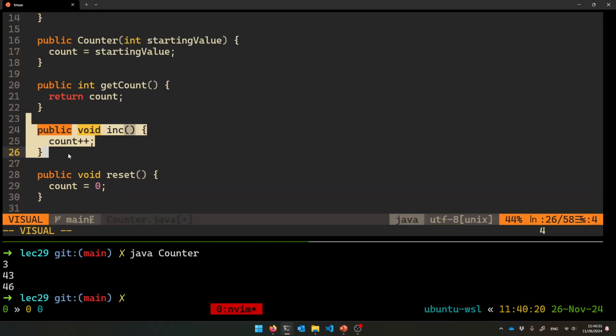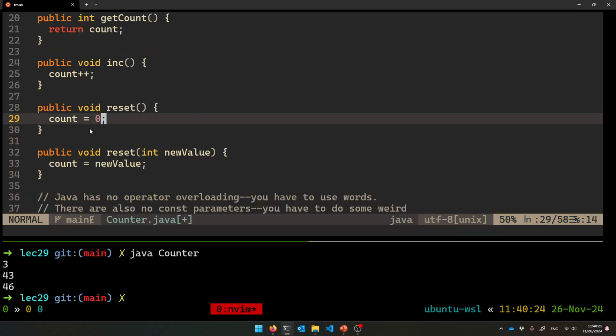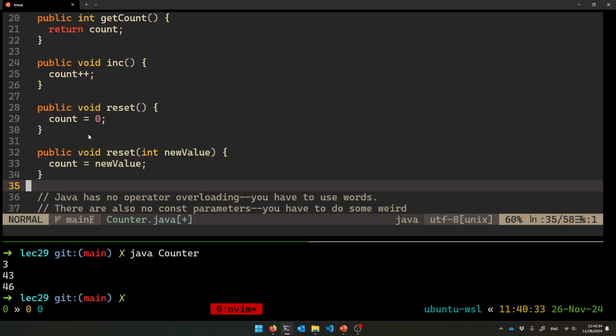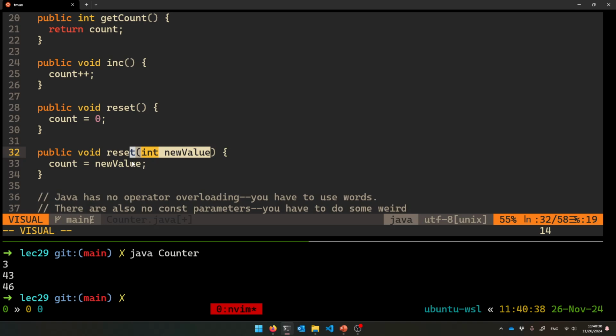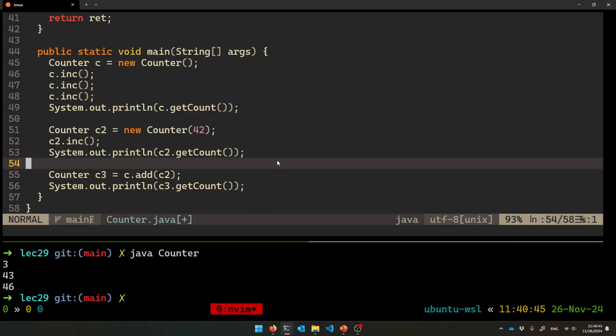Your inc method increments your count member variable. Reset will reset it back to 0. Again, you could have made this one with a default parameter, but you don't get that in Java. So reset to 0 without any arguments, or reset to some value that you pass if you do give an argument. So there's that, and that's all these ones that I'm using down here.